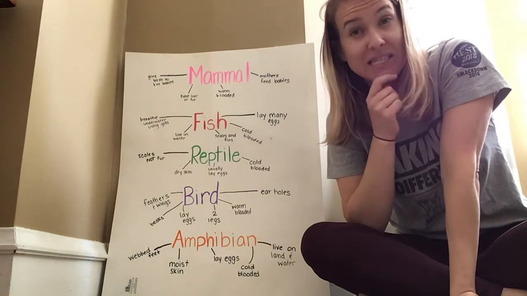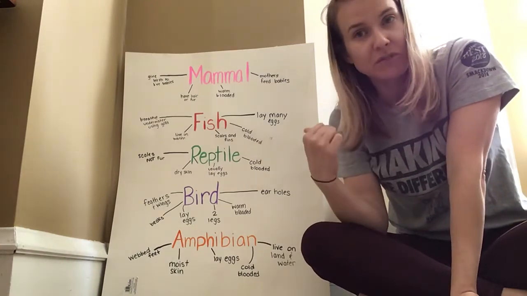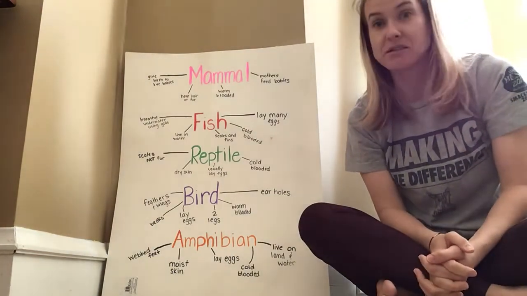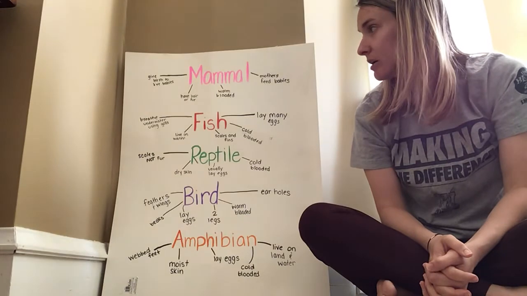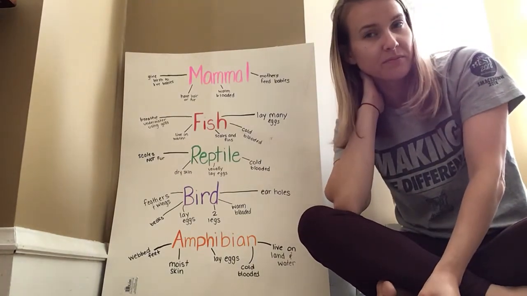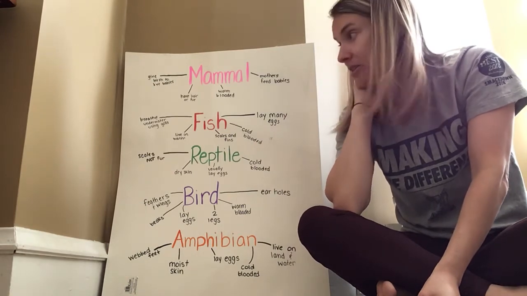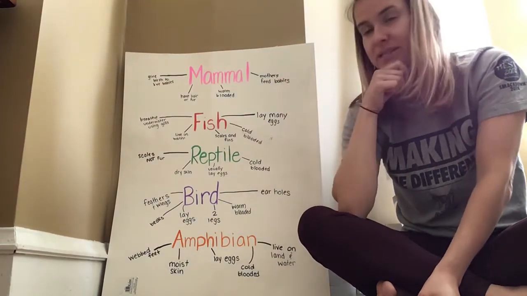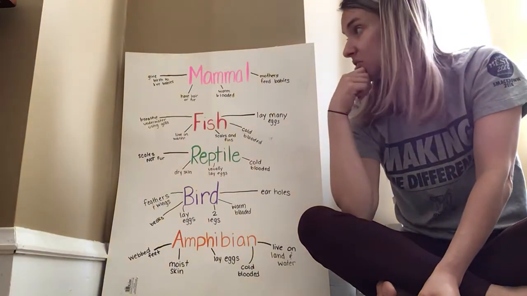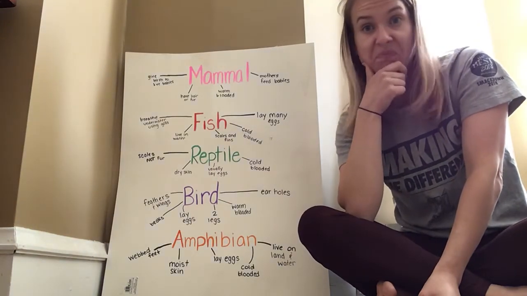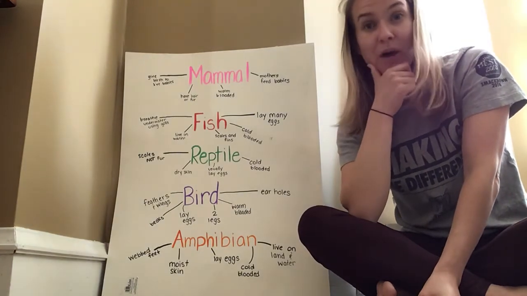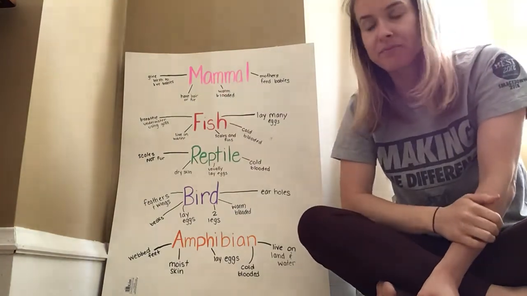Let's go back and let's think of an example of each of these groups. Now, a mammal. Let's see. It has fur or hair, warm-blooded. Can you think of one? Great job. You think about it and then you have to test it out. My example for a mammal would be a bunny. Let's check it. Do bunnies have fur? Yes, they do. Do bunny mommies feed their babies? They do. So bunnies are mammals.